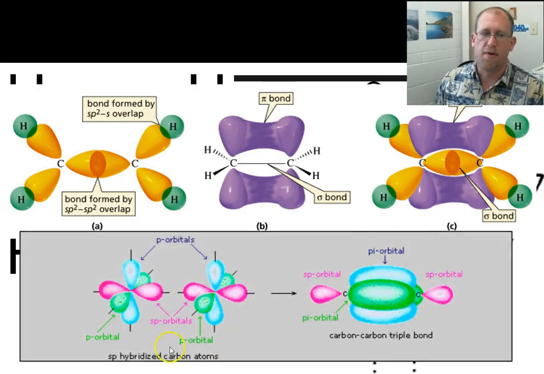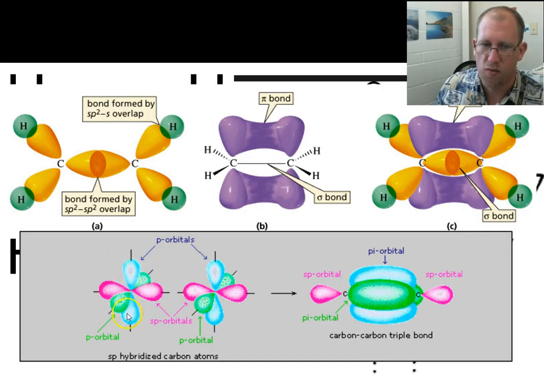Triple bonds, same idea. They share the sigma, they share 1 pi, and then they share another pi. And so they wind up looking like this. This is a triple bond.